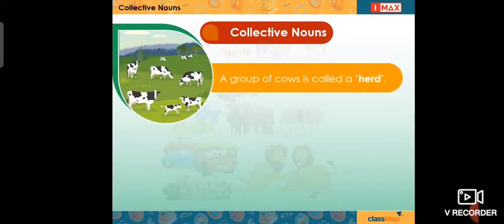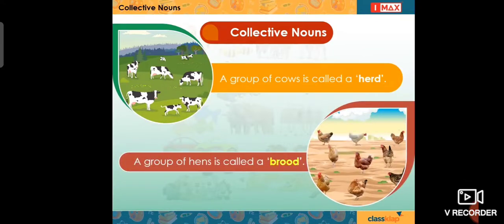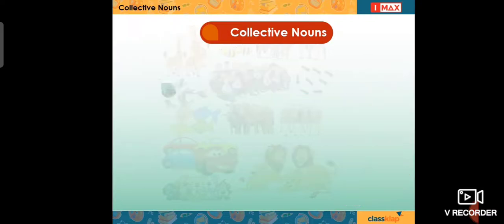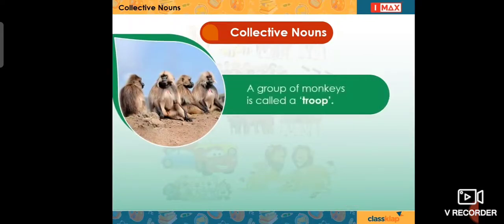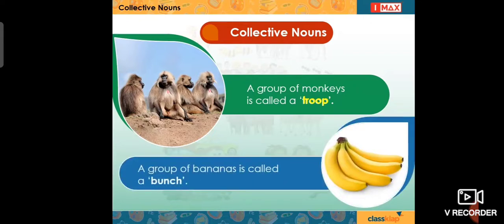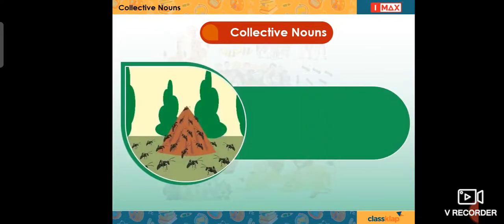A group of cows is called a herd. A group of hens is called a brood. A group of monkeys is called a troop. A group of bananas is called a bunch. A group of ants is called an army and also a colony.